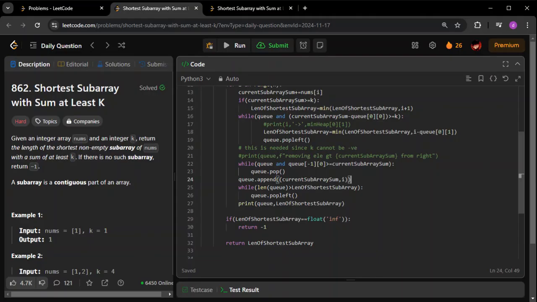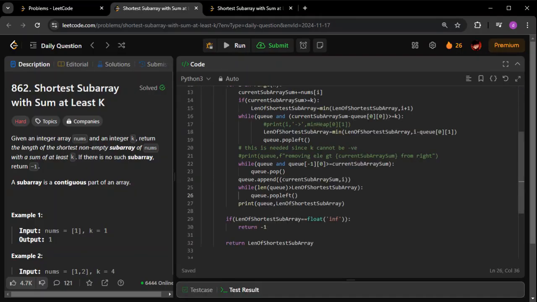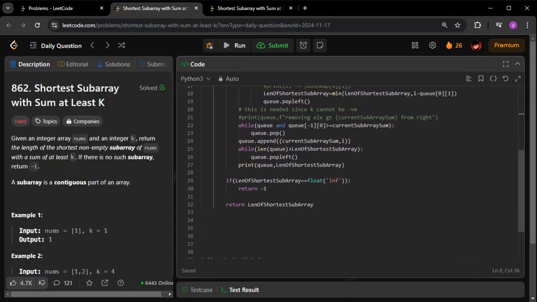Next, this is another optimization. The idea is very simple here. Nothing is sorted in this. This is the 0th element sum, this is the first element sum, this is the second element sum, and so on. Nothing is sorted here. Either we are popping it or it is left as it is. Now, the answer initially is infinite. But what I'm trying to do is, if the length of q is greater than the length of the shortest subarray, that is c,